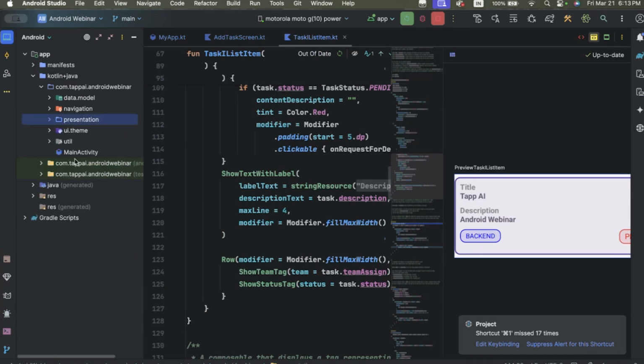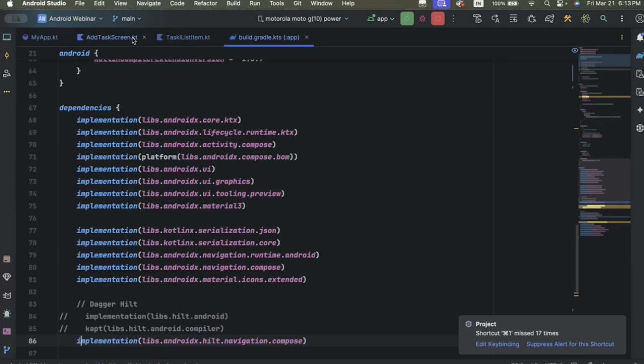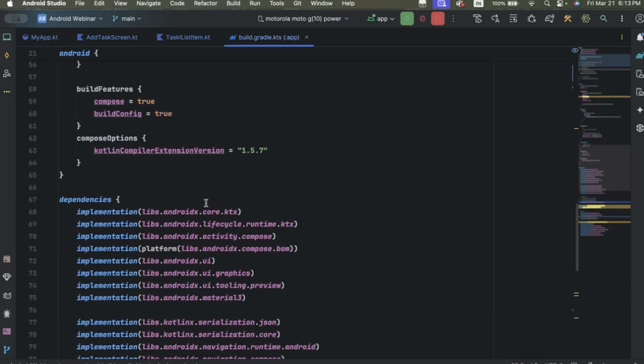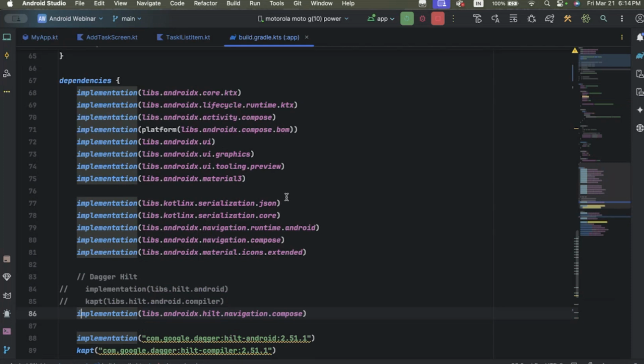This is our Gradle file where we added our third-party libraries, which are pre-built libraries available globally, so we can use those libraries.